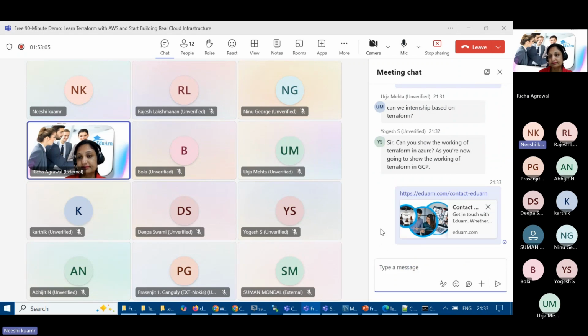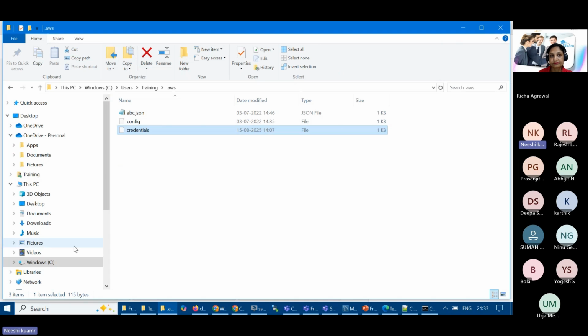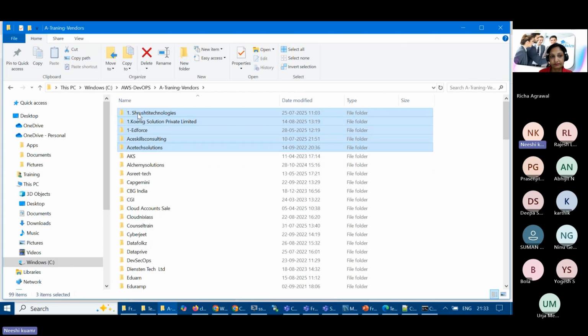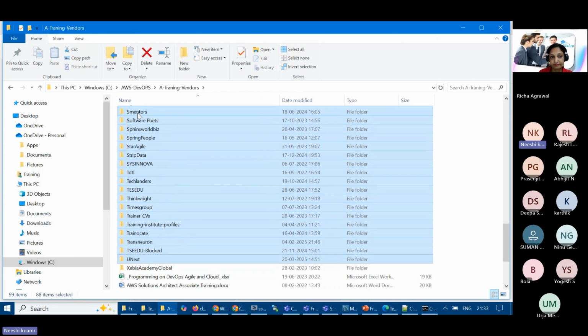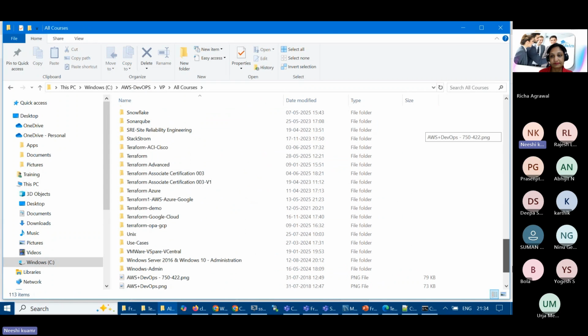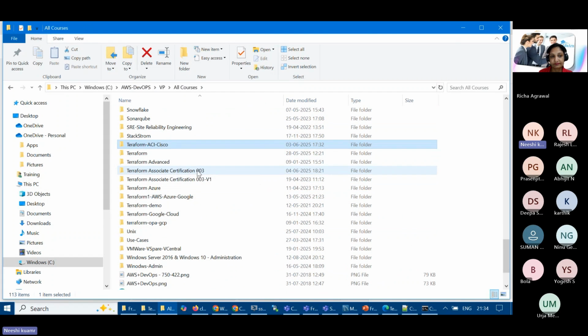Sure. Do you guys have questions? Can you show the working of Terraform in Azure, as we are now going to show the working of Terraform in GCP? In this demo it is not designed for that, but yes, we deliver the training. Almost 65 clients, and you can see here our topmost training vendors and partners we work with, and we have all the courses. For Terraform, we deliver these courses: Terraform for Cisco, Terraform certifications versions 1 and 2, Terraform with AWS, Azure, Google Cloud, and many more. It's not limited to that, there is also Terraform for SRE engineers and DevOps engineers.